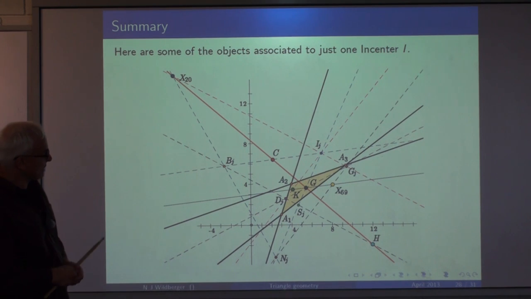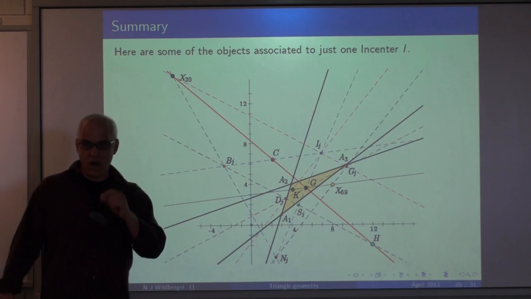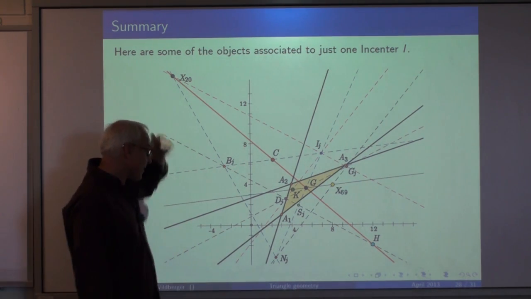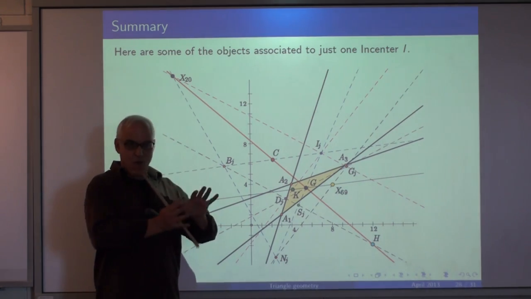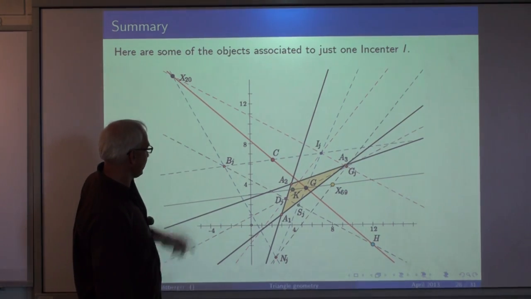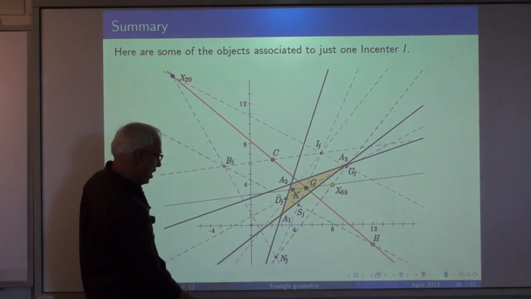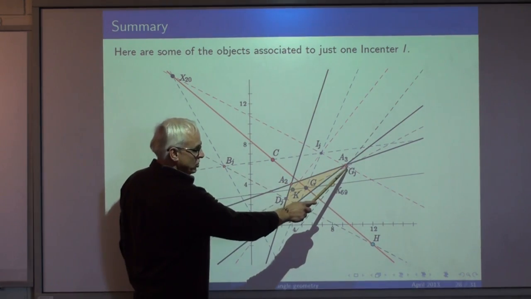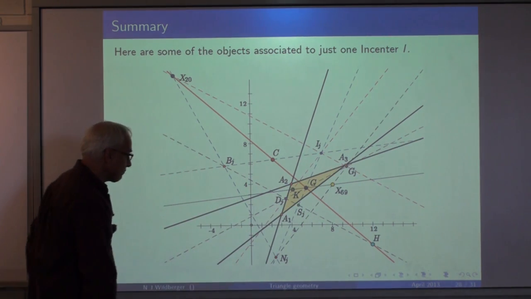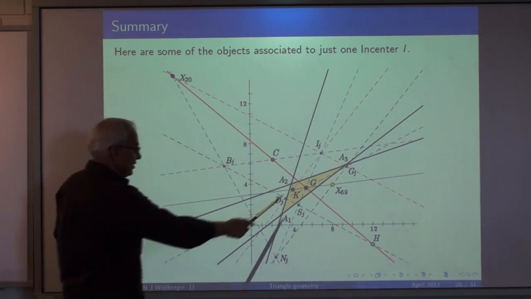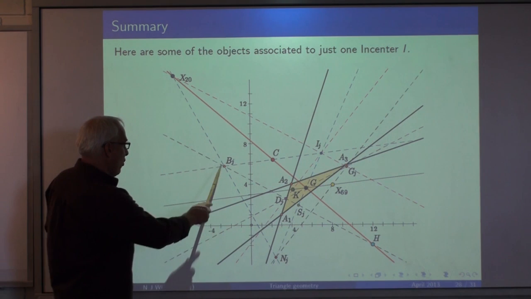Okay, so here are now some of the points associated to just one incenter. So I'm going to strip away a lot of the fourfold symmetry and just show you one of the pictures. So if we start with, say, this incenter, then its associated Gergonne point is this G here. Its associated Nagel point is down here. Let's see, the centroid is always the centroid. That's just an affine notion. The Bevan point here.